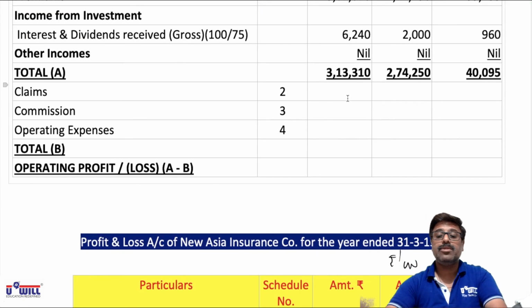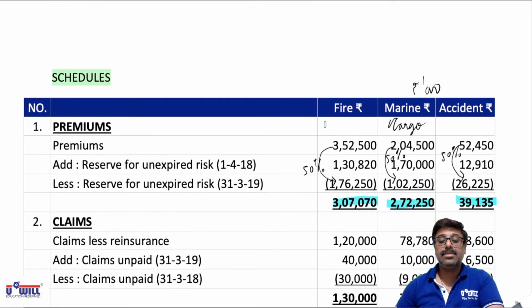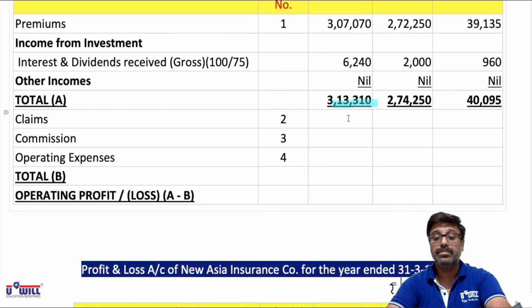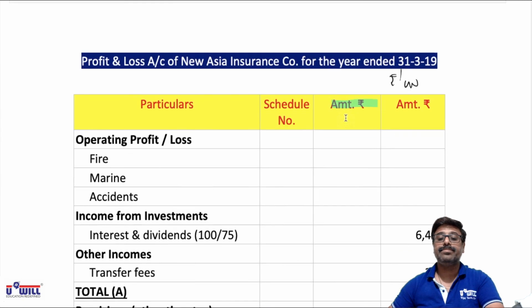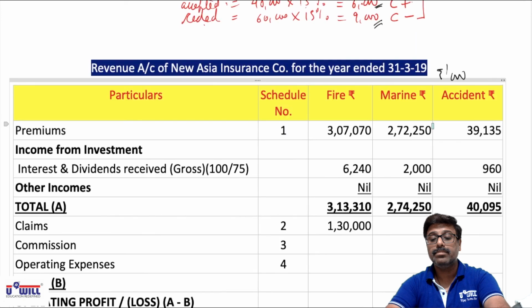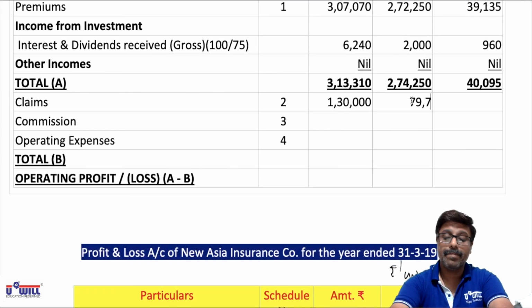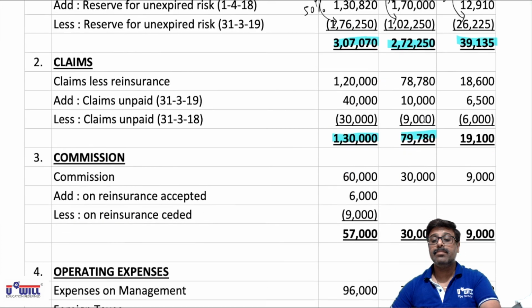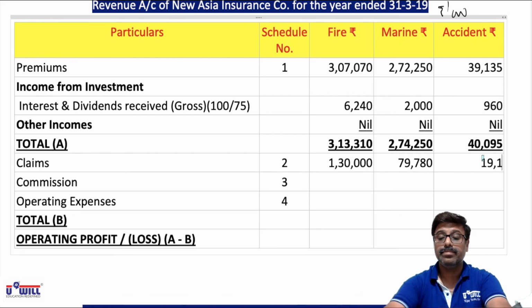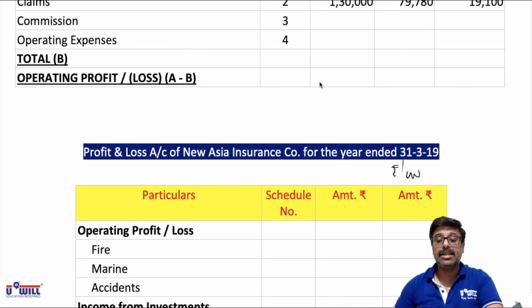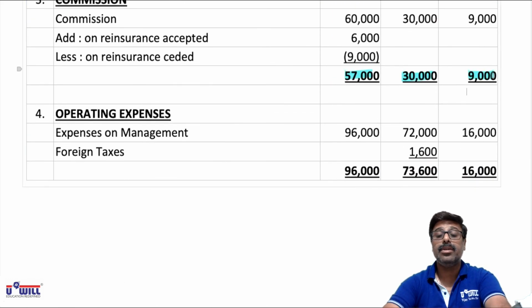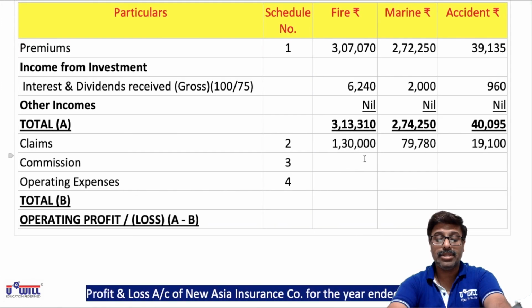Now claims we get from the second schedule: 1,30,000 for fire column, then 79,780 for marine column, and then 19,100 for accidents column. Then commission also we have done the schedules, so 57,000, 30,000 and 9,000. All of it down.